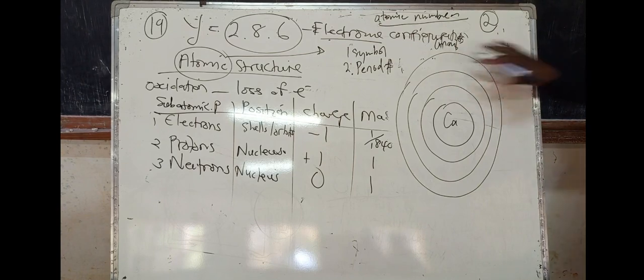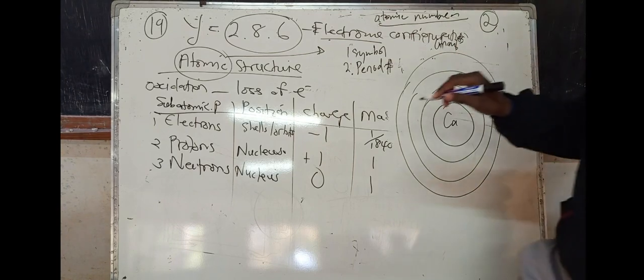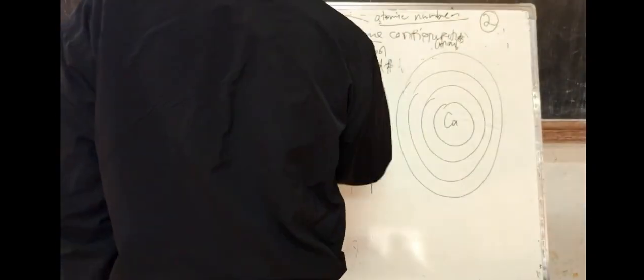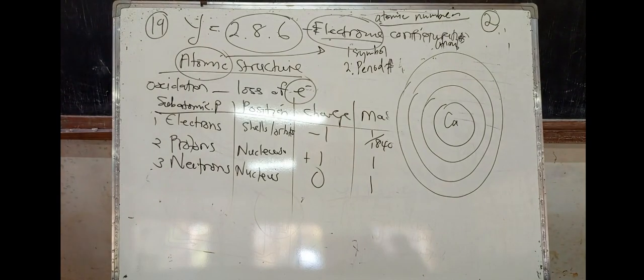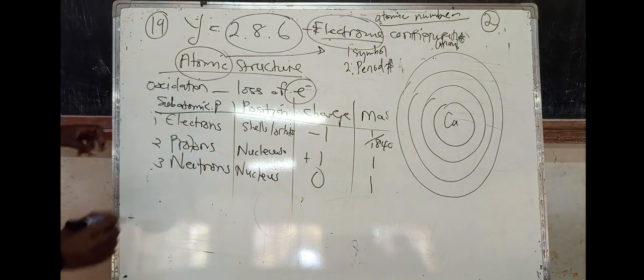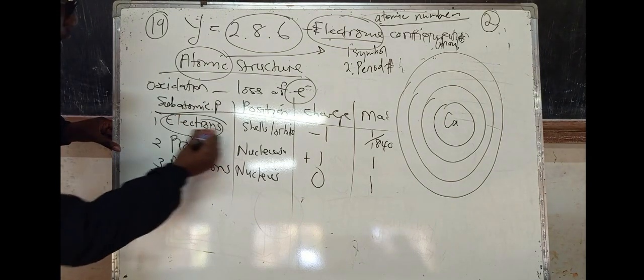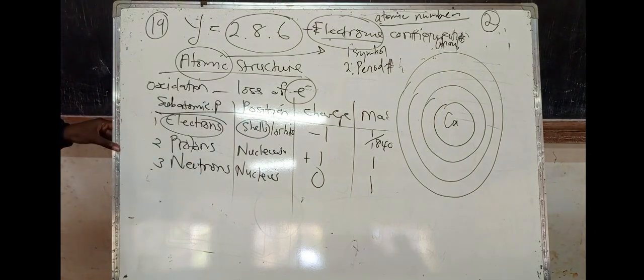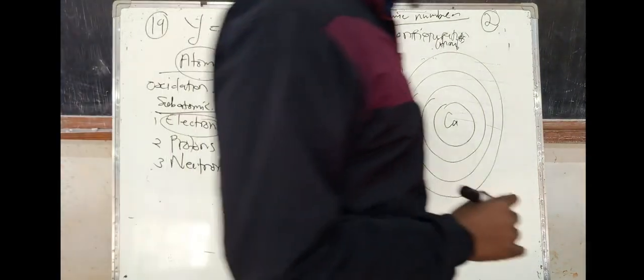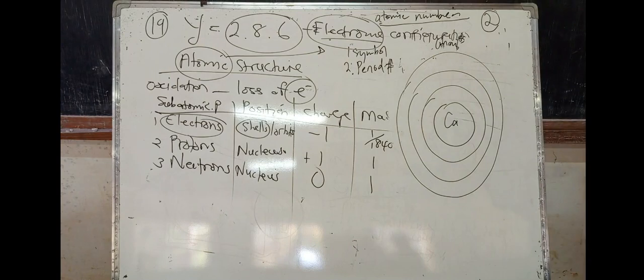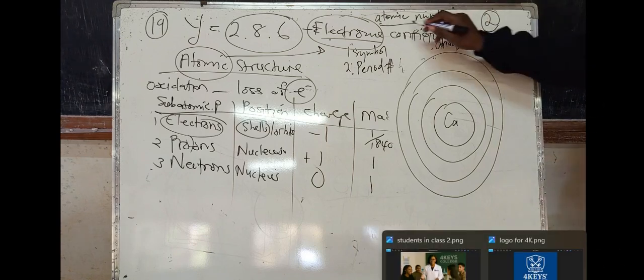Then we add my electrons. Remember I said electrons are found in the shells.